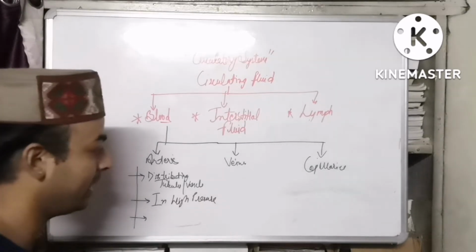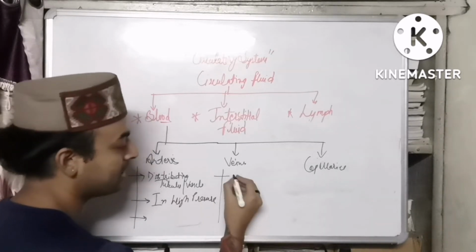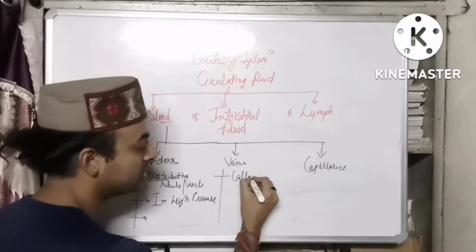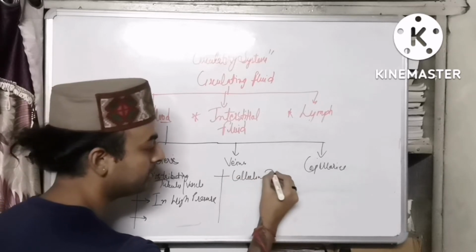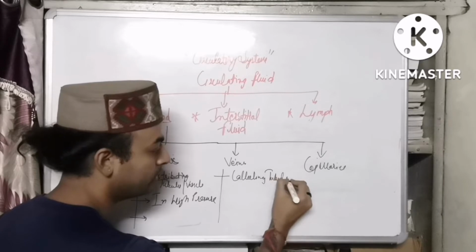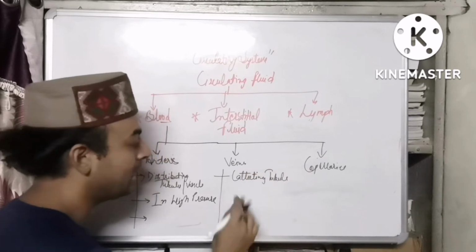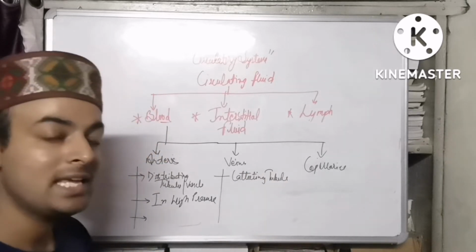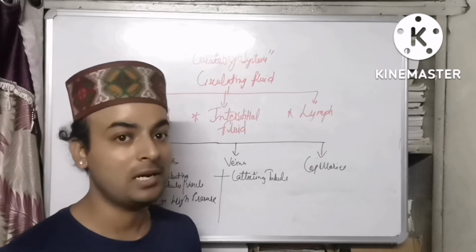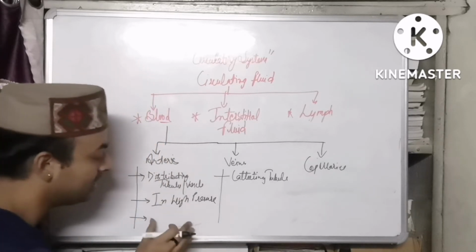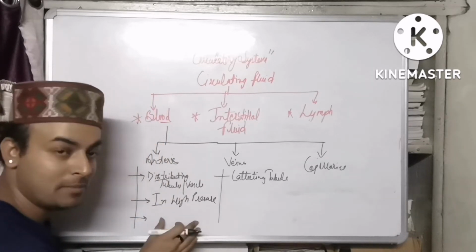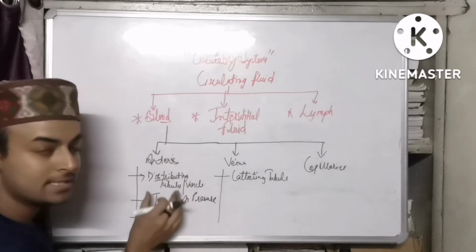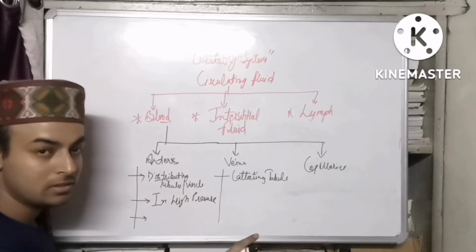If we talk about veins, veins are collecting tubules. Collecting tubules means that these collect the deoxygenated blood, the blood that has been deoxygenated by different cells. See, these arteries will send blood into the different cells.